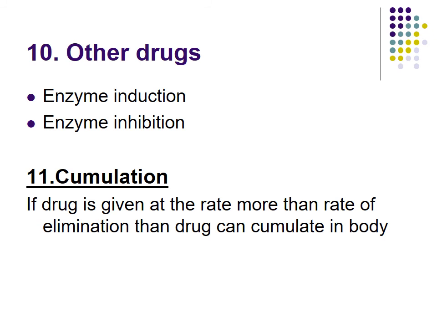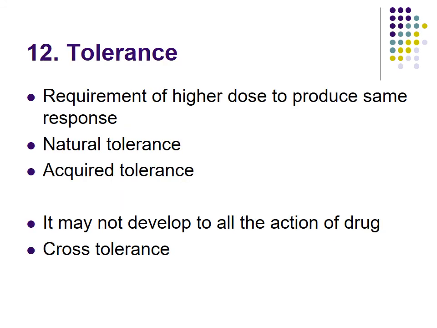11th factor is accumulation. Some drugs get accumulated over a period of time if given repeatedly. So they can produce long-term effects. 12th is tolerance. Tolerance means the drug is not able to produce the same effect which it was producing previously. One or two such examples I can give you.